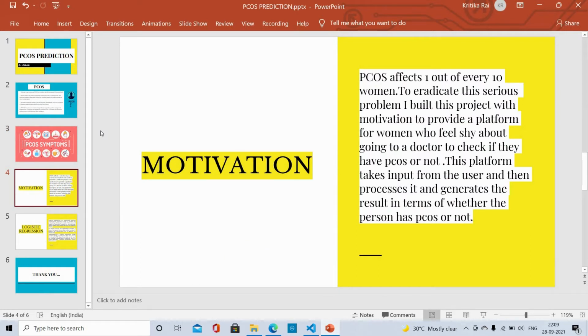Now moving forward with the motivation. The idea behind building this PCOS project is that PCOS is a problem about which most women are not aware, and even if they are aware, they do not feel comfortable getting it checked by a gynecologist. Early diagnosis and treatment can reduce the risk of long-term complications of diabetes and heart disease. So our model takes the patient's data as input and predicts if she has PCOS or not.